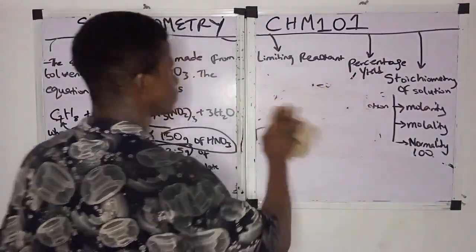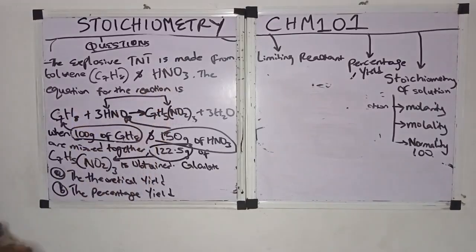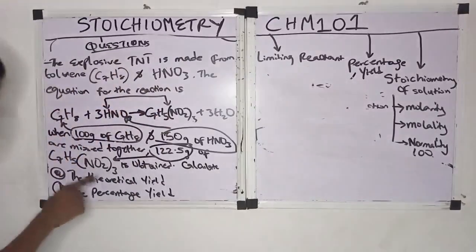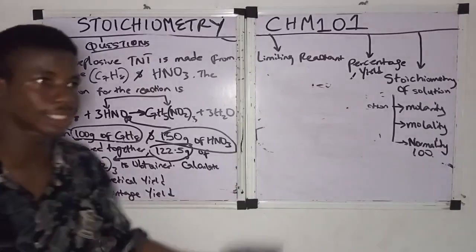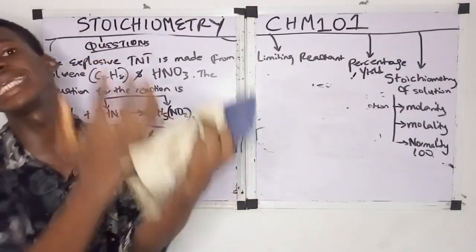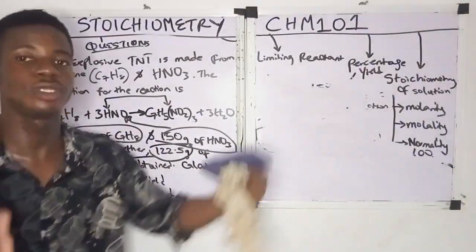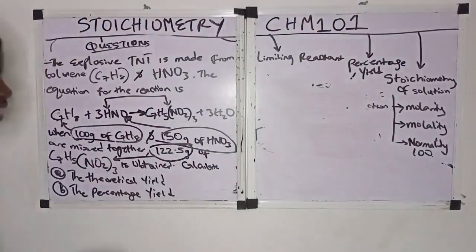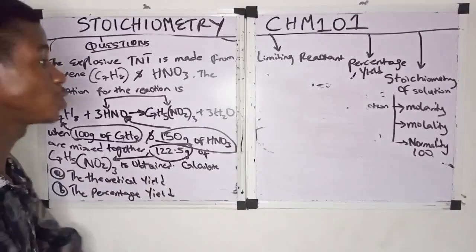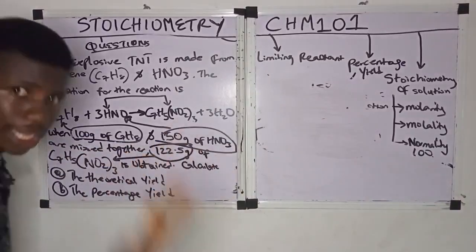So we have to relate HNO3 with TNT. Now, remember, we want to look for the theoretical yield, that is the mass of the product we usually get from calculation, while the actual yield is the one we get when we do the actual reaction. Theoretical yield is the one we get from calculation, just like what we are doing now. I want to get the mass of TNT, using calculation.